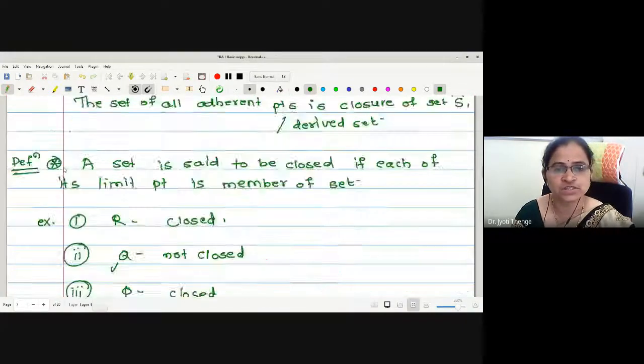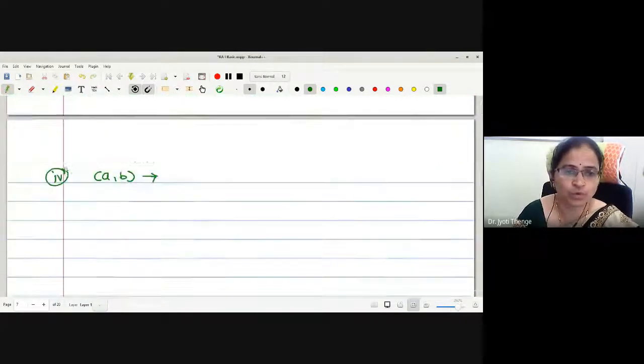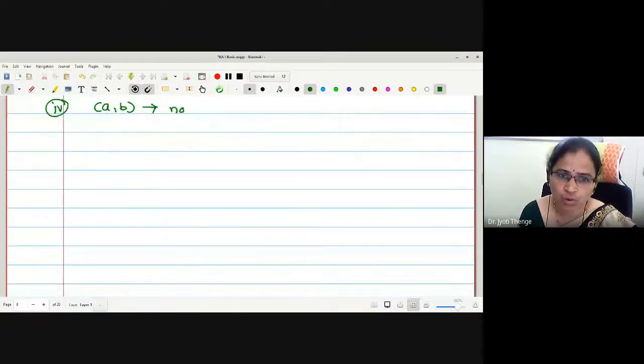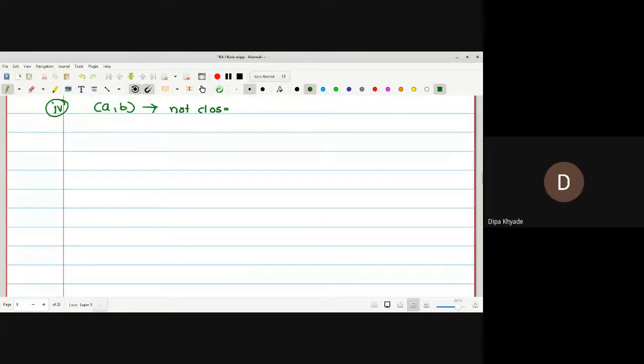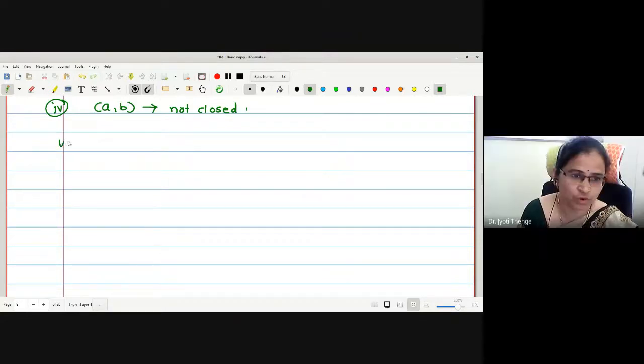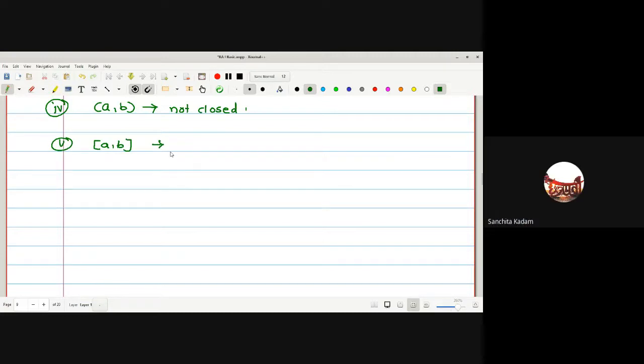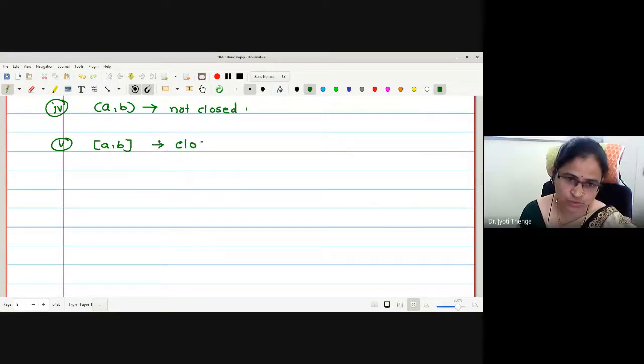Therefore, not all limit points are members, so the open interval is not closed. What about the closed interval? Yes, it is closed.